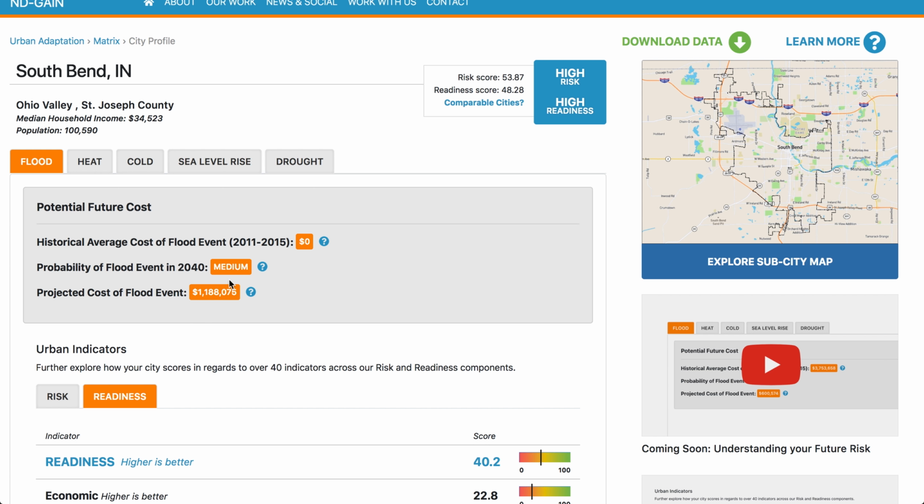Don't forget to download or share your data. Visit the tutorials and guidelines and methodology sections for more support on understanding and acting on the UAA.